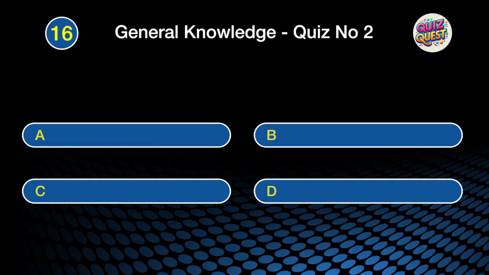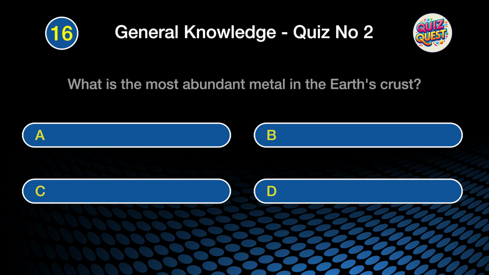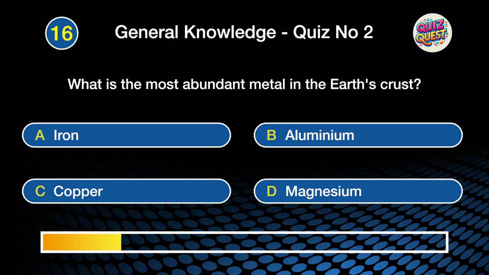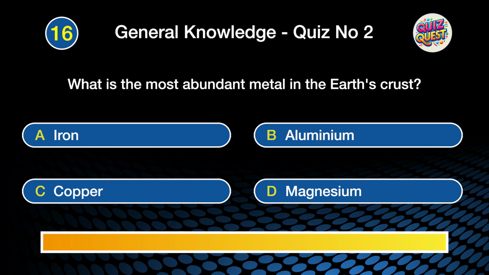Question 16. What is the most abundant metal in the Earth's crust? Is it A. Iron, B. Aluminium, C. Copper, or D. Magnesium? The correct answer is B. Aluminium.